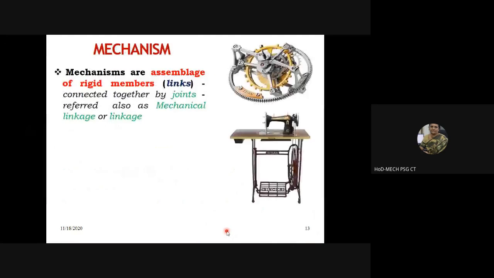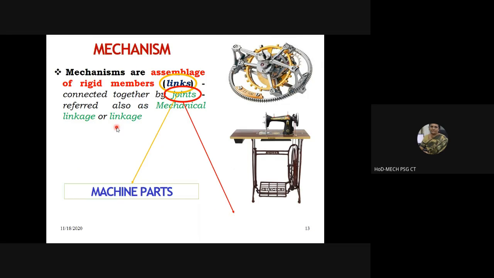Okay. Then what is this? It's a mechanism, ma'am. Gear machine. Yes, it's a mechanism. So we will be coming across many more such practical mechanisms as we progress.